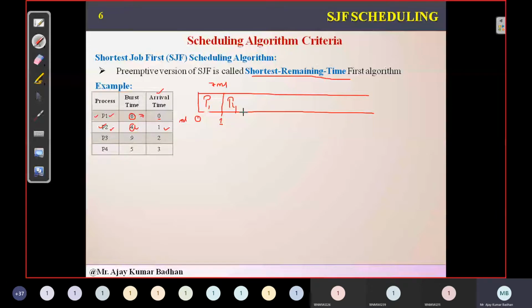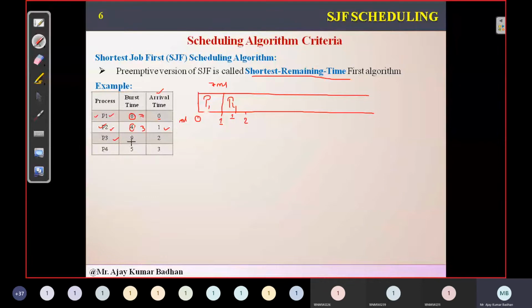Now this process started executing. At time interval 2 milliseconds, who came? P3 came into the picture and entered the ready queue. When it came, the operating system has to see again which one is shortest. At time interval 2 milliseconds, the process is already executing, and it has completed 1 millisecond. So the remaining time left for process P2 is around 3 milliseconds, because 1 millisecond of the task has already been completed.